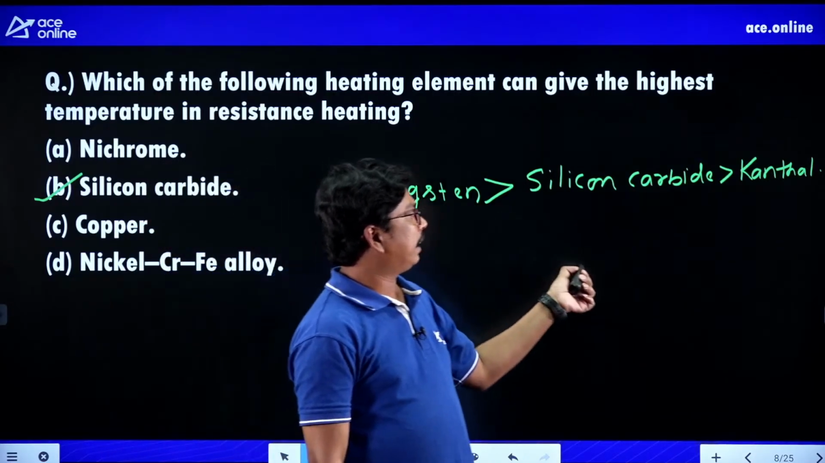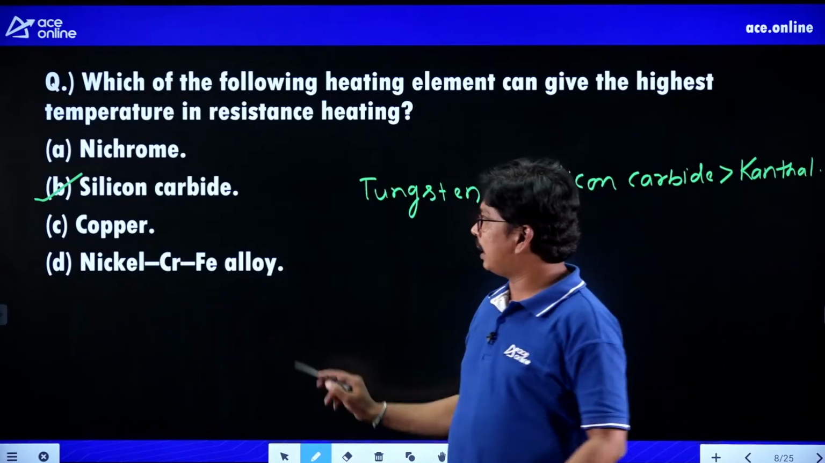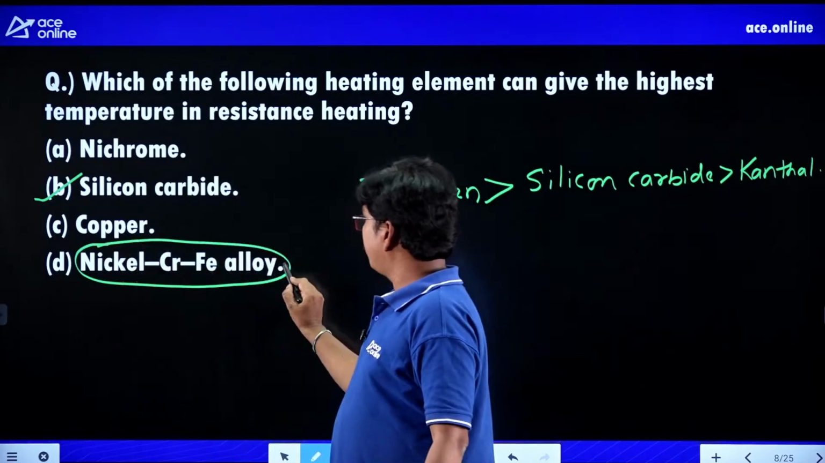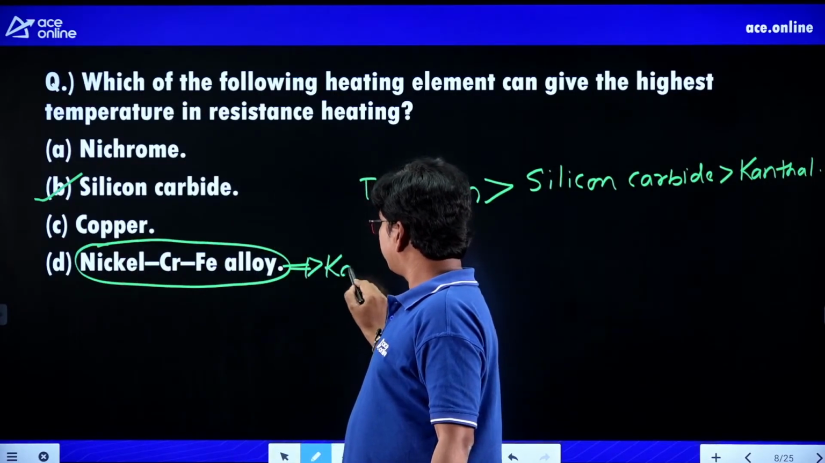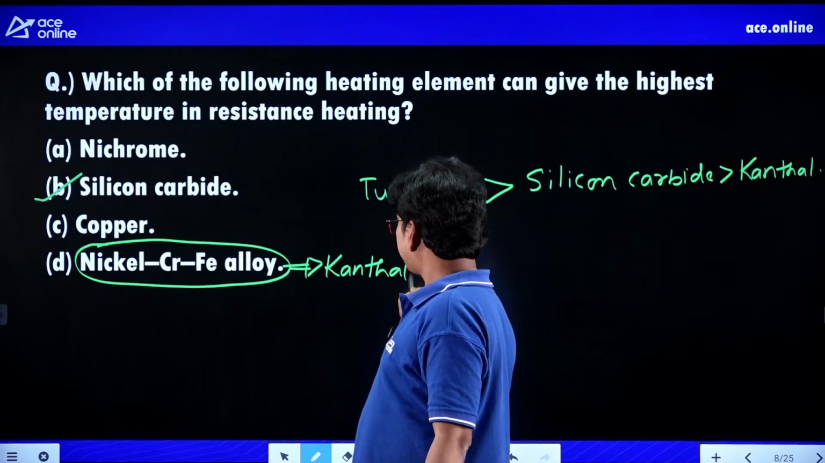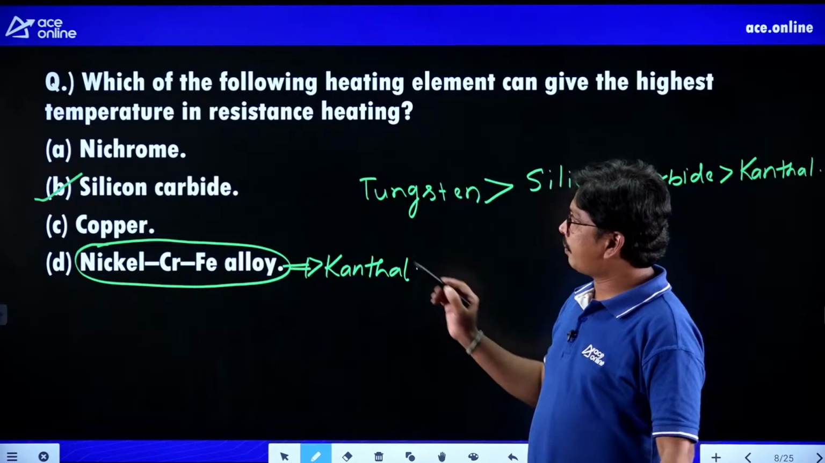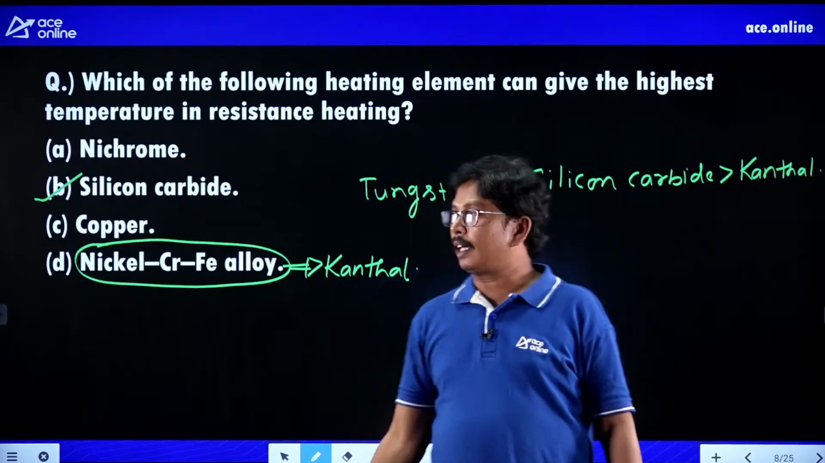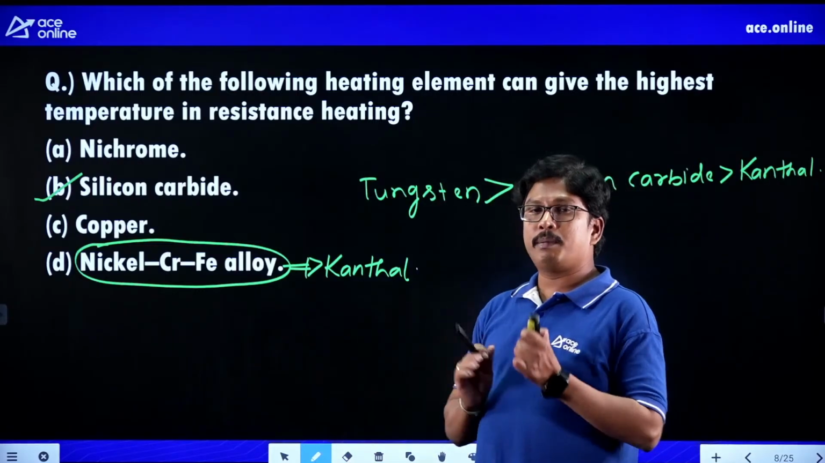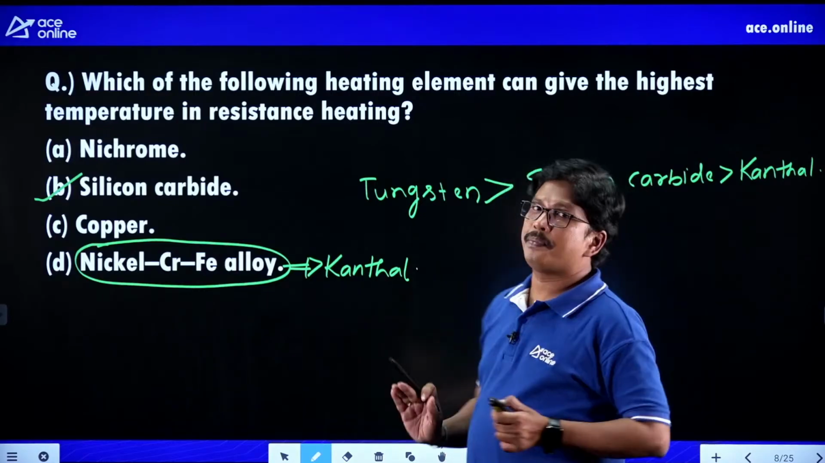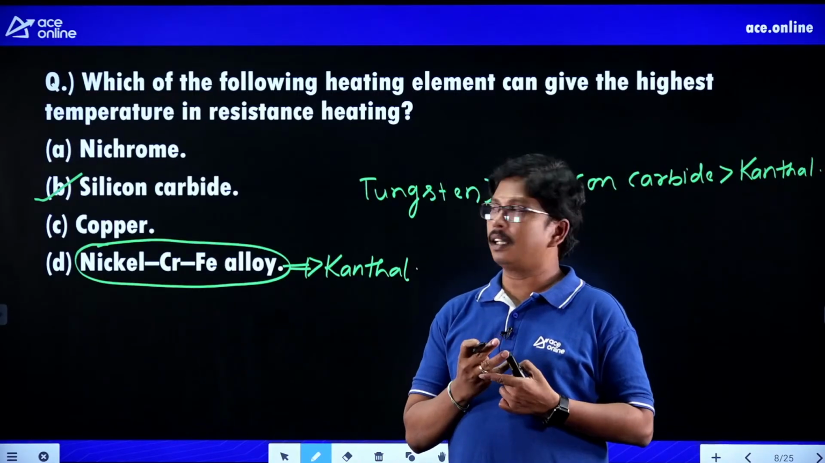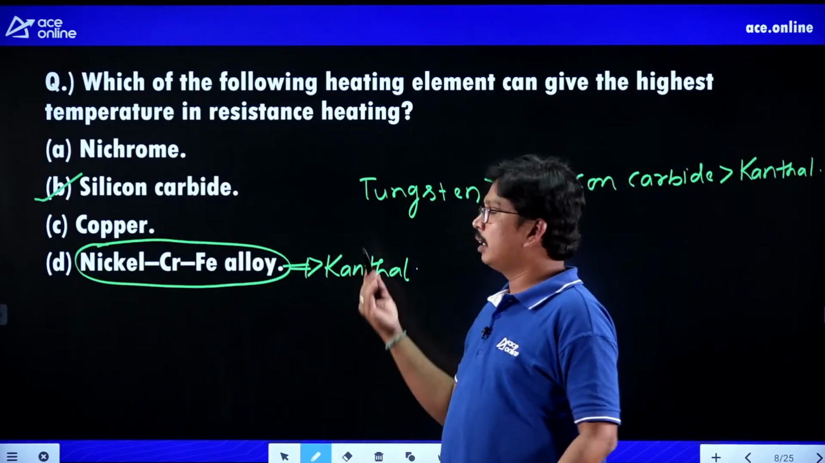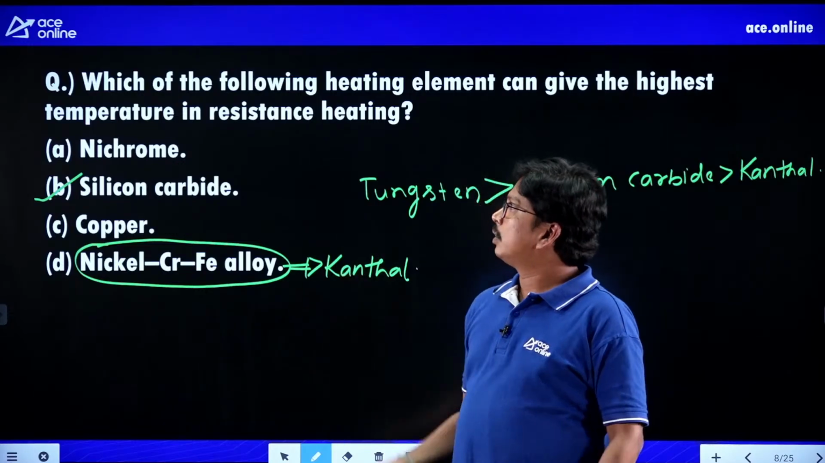After silicon carbide, we have kanthal. Kanthal means nickel chromium ferrous alloy. After that we have nichrome, which is nickel plus chromium. Clear, students? Try to remember this list also, because they can ask. If silicon carbide is not given in the options, we have to go for the next element, kanthal. Clear? We'll go for the next question.